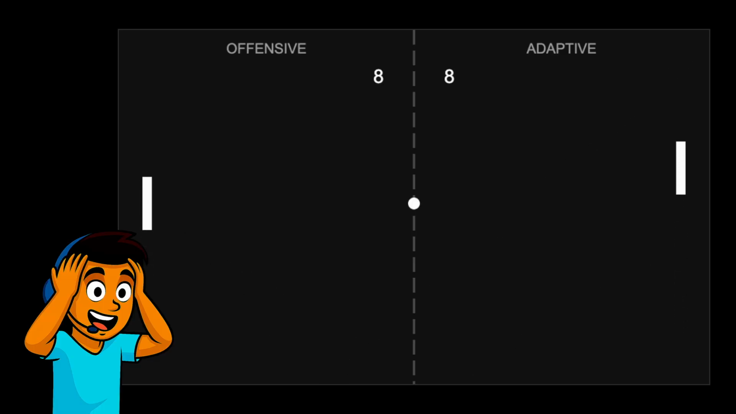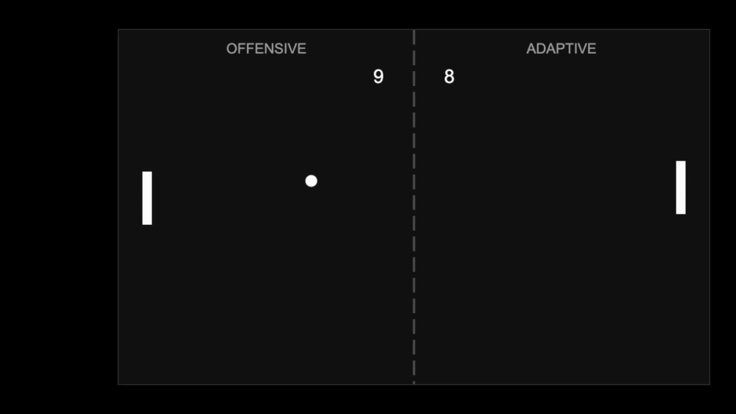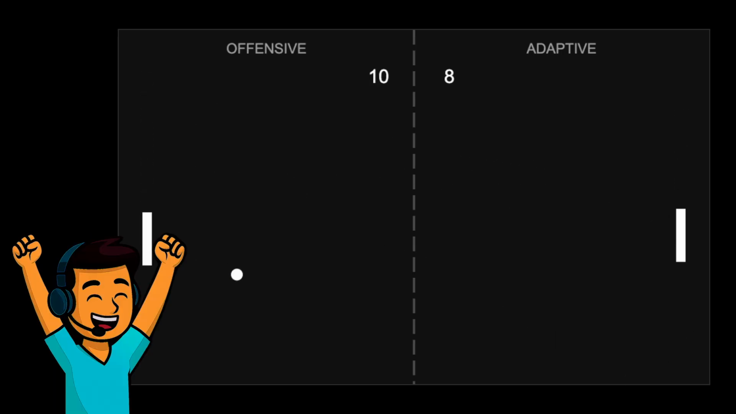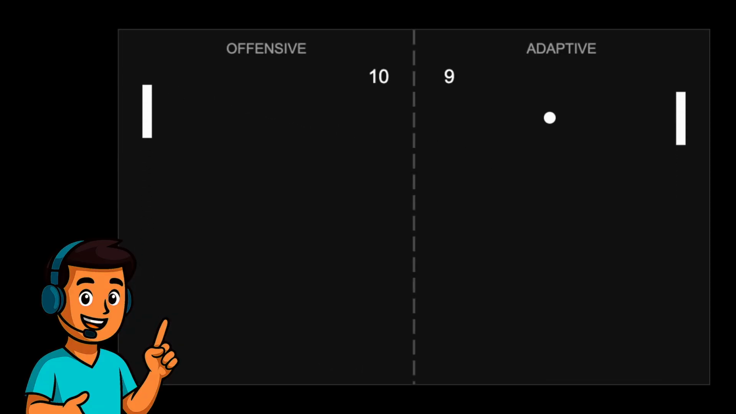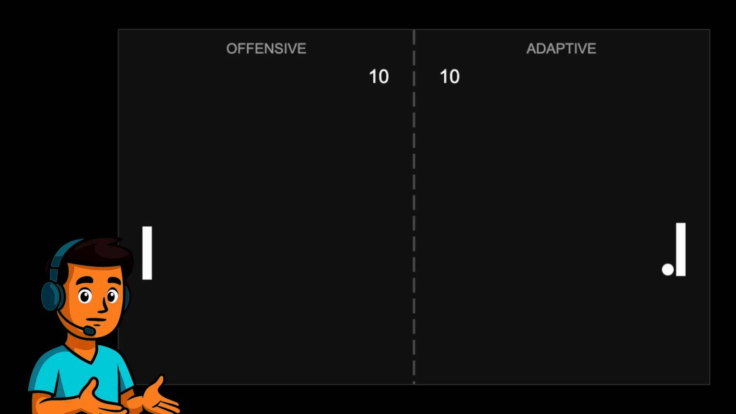It's coming down to the wire. The offensive AI is 1 point away from victory. And there it is! The offensive AI has won it. I guess this shows that offense pays off in this game. It was a strong effort from the adaptive AI, but ultimately, the offensive AI pulled away with the win.